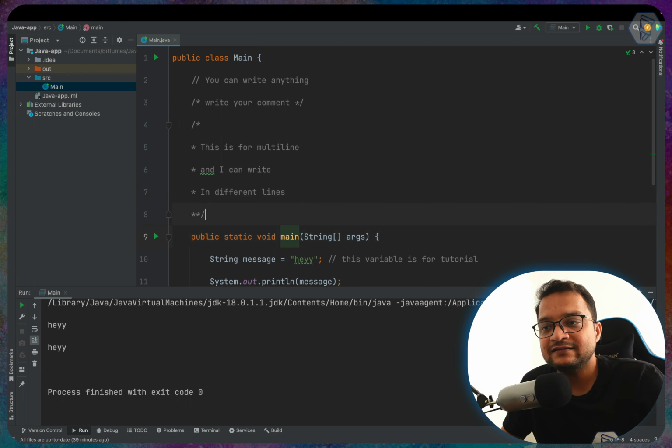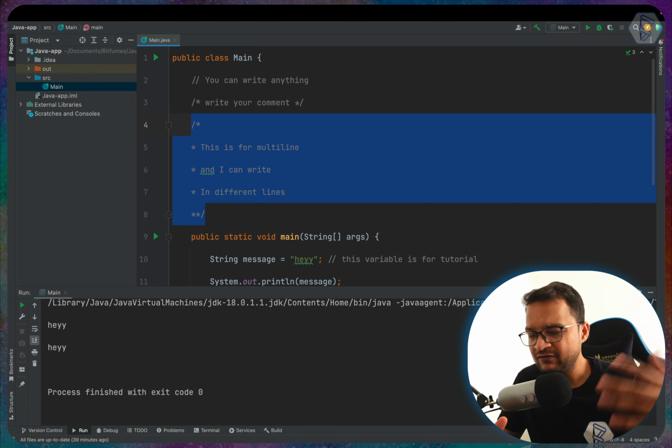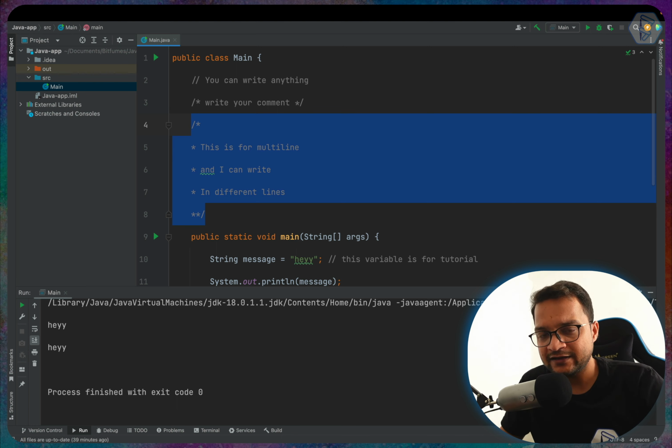So this type of multi-line comment is useful for creating the documentation. We will see in later episodes how this is useful, but this is extremely useful in terms of creating the documentation for your program.